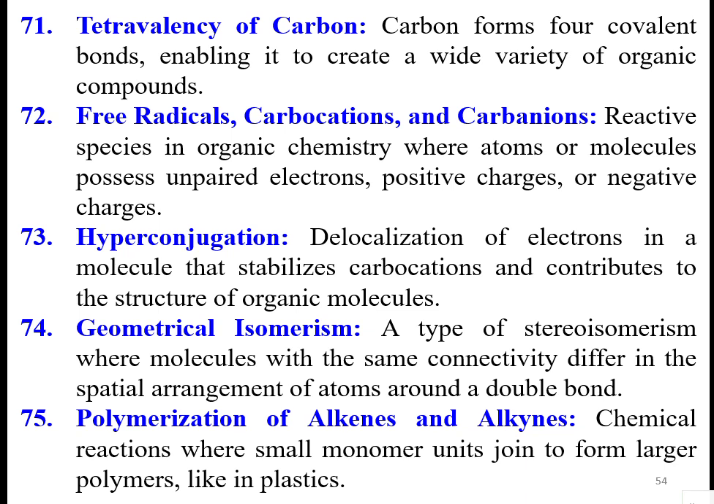Then geometrical isomerism, a type of stereoisomerism where molecules with the same connectivity differ in the spatial arrangement of atoms around a double bond. Then polymerization of alkenes and alkynes, chemical reactions where small monomer compounds join to form the larger polymers like plastics.